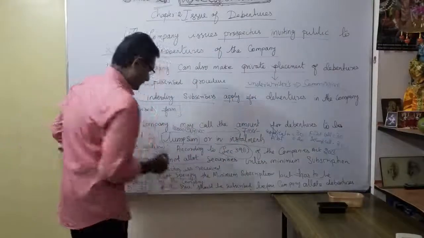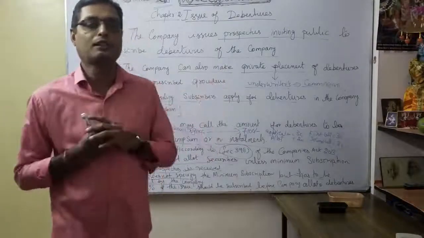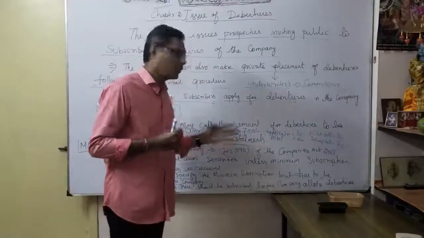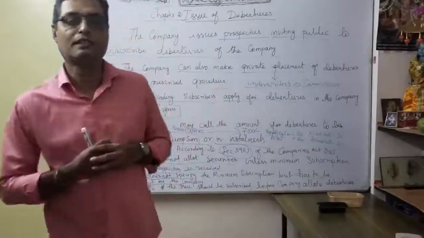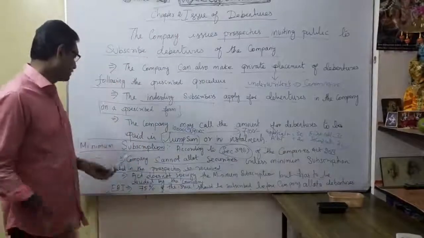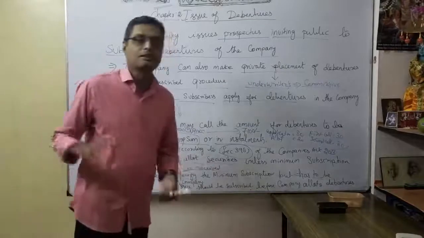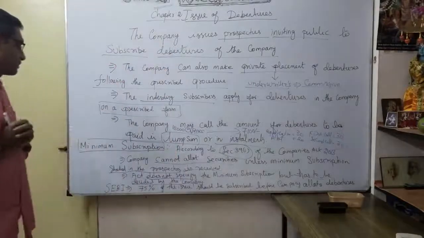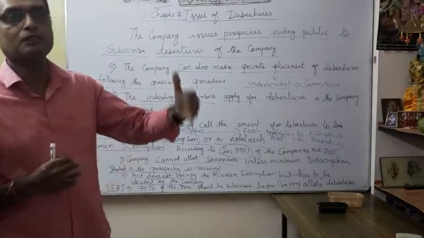The company. The company is going to decide how much minimum subscription they are going to collect. For 10 lakhs, what percentage will they fix, as discussed with the directors, at the annual general meeting every year? Understood? So even though the Act does not specify the minimum subscription, it has to be decided by the company.